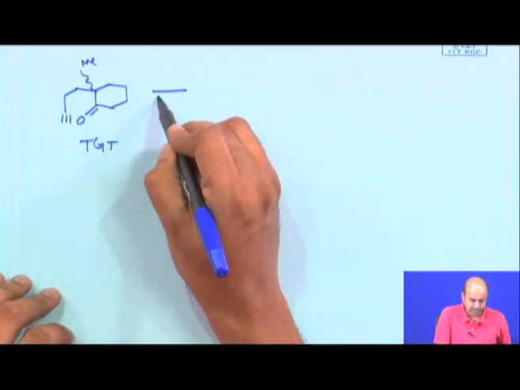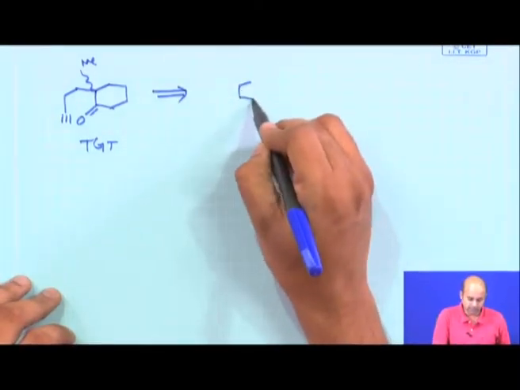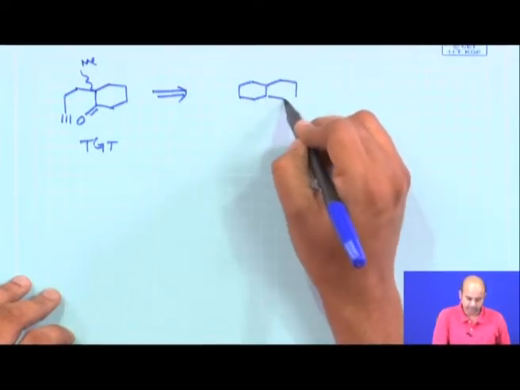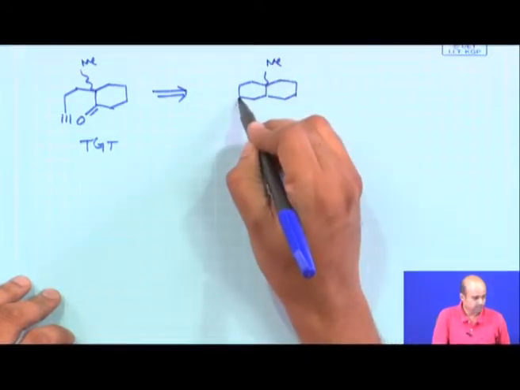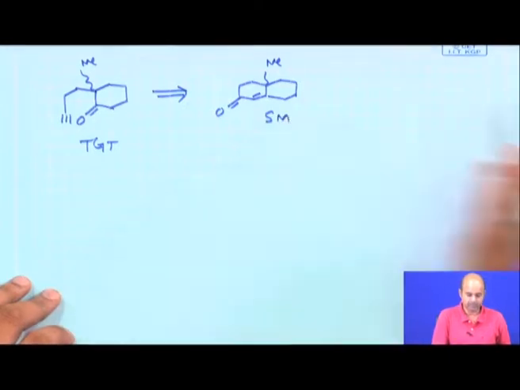The starting material was given to you. The starting material was a bicyclic compound, this one, starting material. Okay.